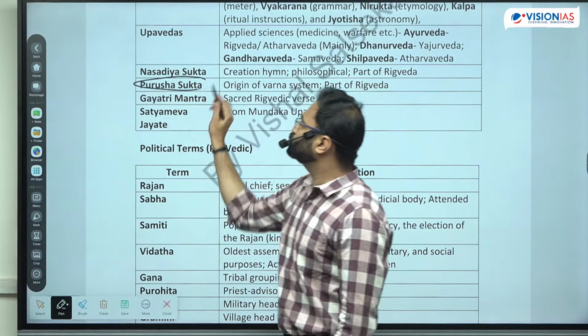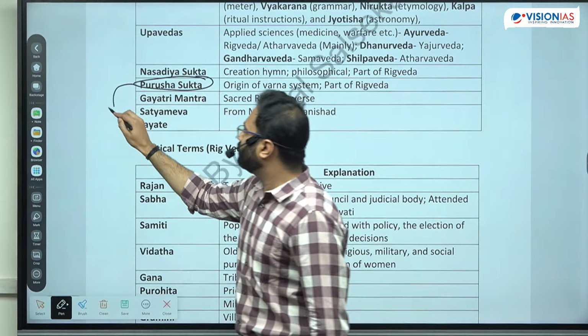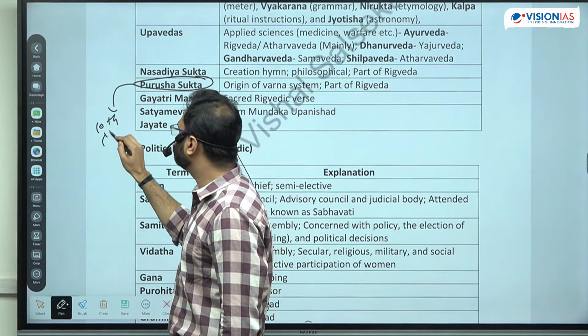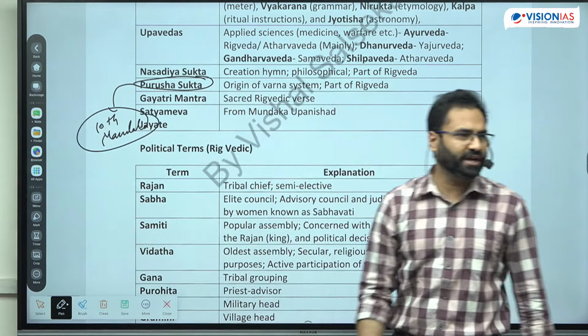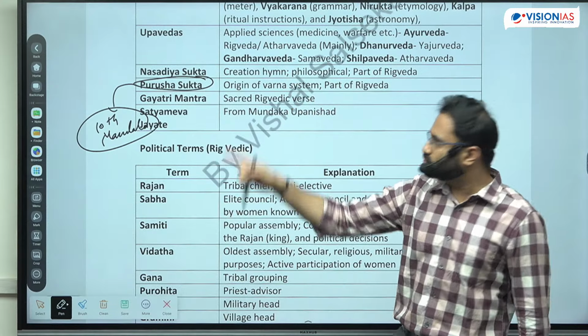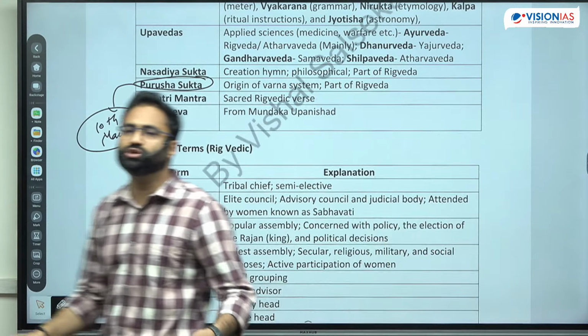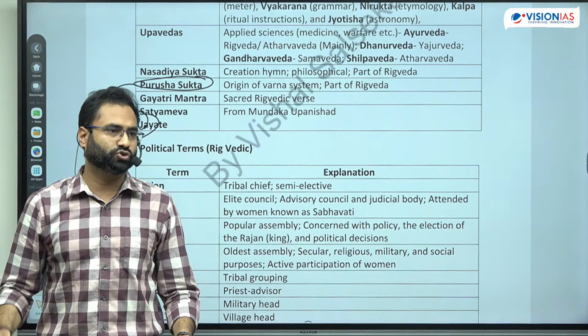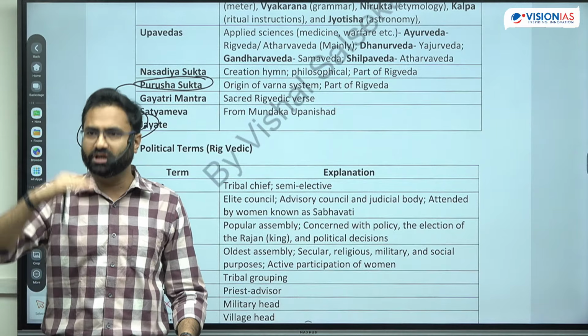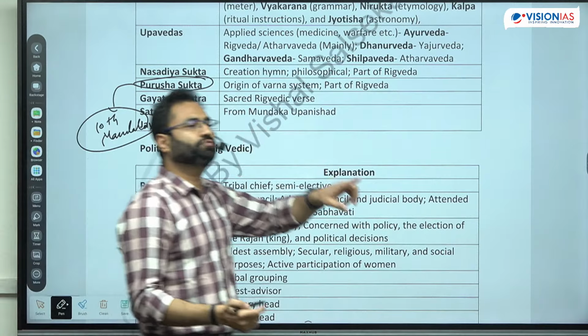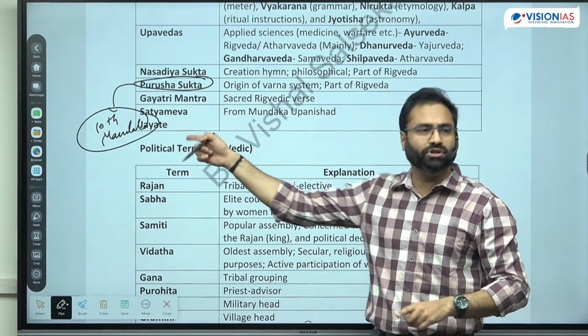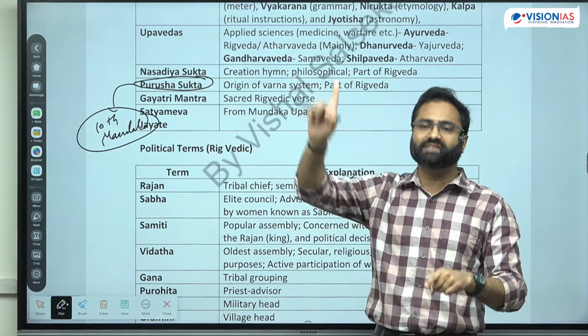Next is the Purusha Sukta. So this is a part of the 10th mandal of Rig Ved, and the 10th mandal is an interpolation, right? The later added part. So that Purusha Sukta talks about the origin of the Varna system. So the Brahman, Kshatriya, Vaishya, Shudra, this particular thing is provided in the Purusha Sukta. Now the Purusha Sukta was added through the 10th mandal, and the 10th mandal itself was added later.